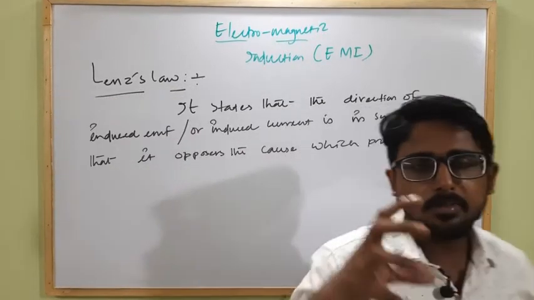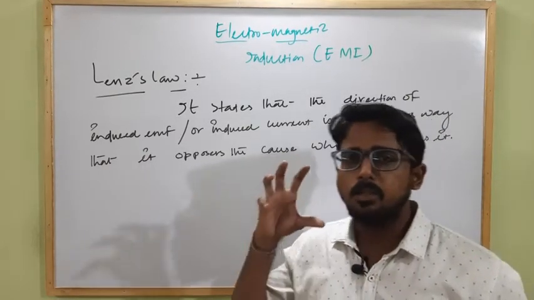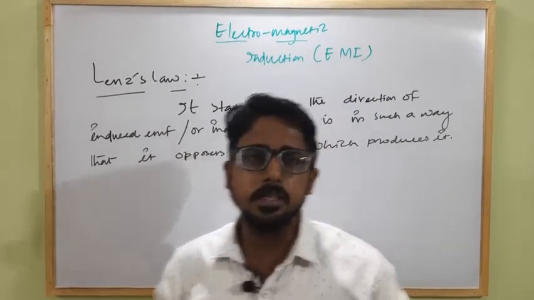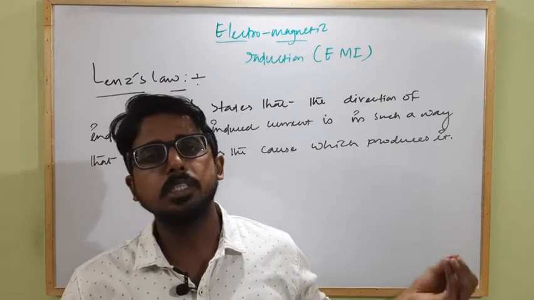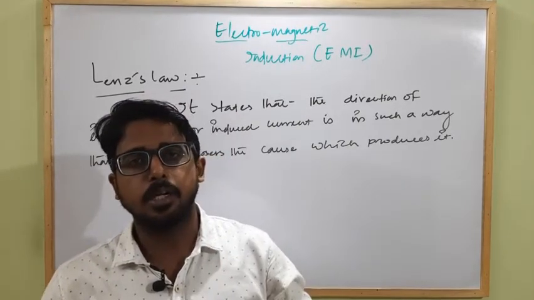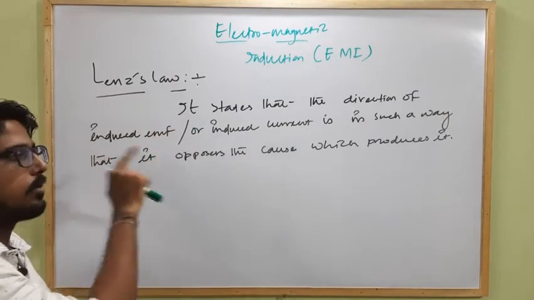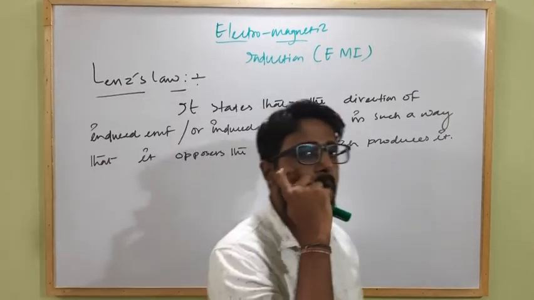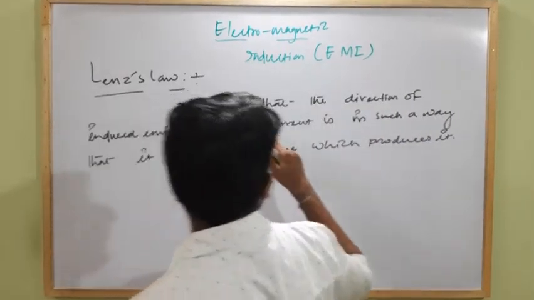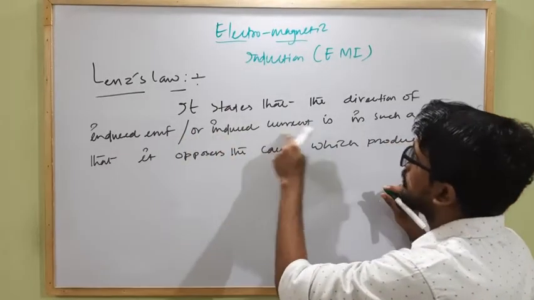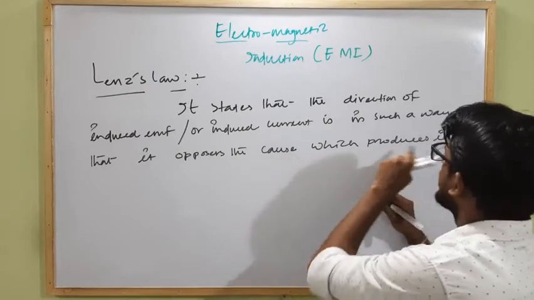That means if in a coil there is an induced current flowing through it, then the direction of the induced current will be in such a way that it always tries to oppose the cause which is producing that induced current. Clear? You have to remember this law to find out the direction of induced current in a coil or the polarity of the induced EMF. It states that the direction of induced EMF or induced current is in such a way that it opposes the cause which produces it.